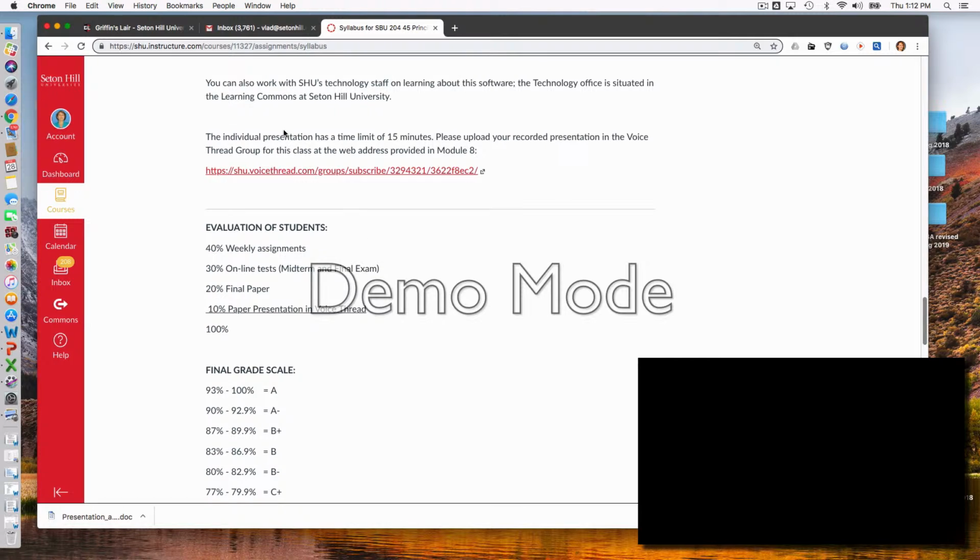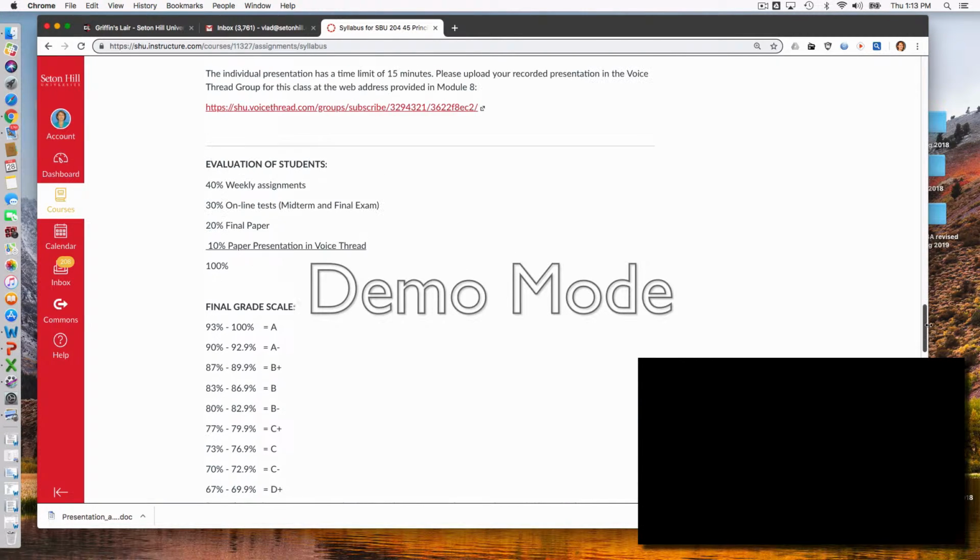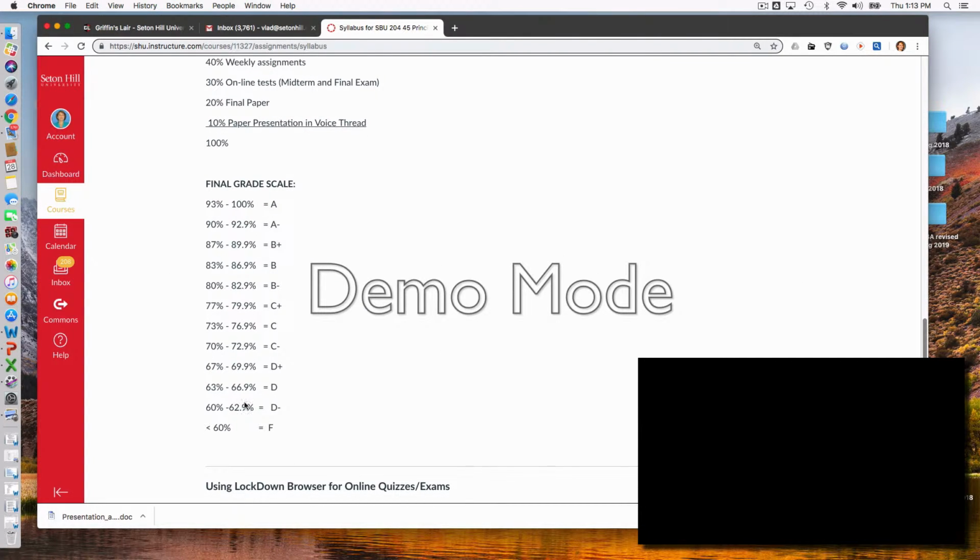The individual presentation has a time limit of 15 minutes after you have the PowerPoint ready. And then you upload it here. In module 8, there is a place where you upload both the paper and the presentation. And this is how you are going to have your grade for the class: 40% weekly homework, 30% the 2 exams, midterm and final, 20% the written paper on your company financials, and 10% your VoiceThread presentation. Based on the grades you have, this is how you are going to get your final grade.